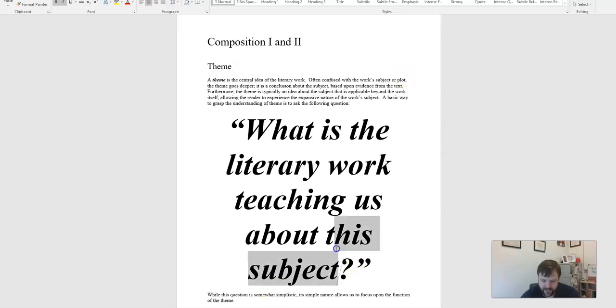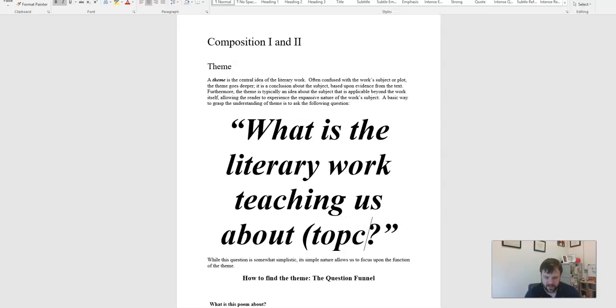And then it says about this subject. Fill in the blank for your topic. So what is this literary work teaching us about blank, the topic? Let's go back to Unit 1 and say, what is Edgar Allan Poe's The Cask of Amontillado, the literary work, teaching us about, take your pick of your topic, teaching us about revenge? Literally answer that question. If you answer that question, you'll have your thesis. It should be an argumentative, arguable, opinion-based statement.